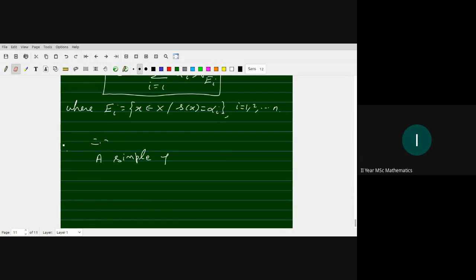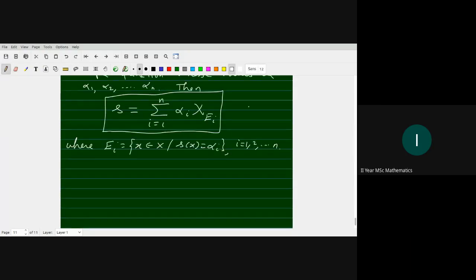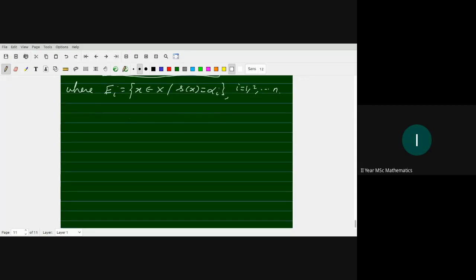If I write a simple function, then it is written as a linear combination of characteristic functions, right? Every simple function depends on this set E i and alpha i.